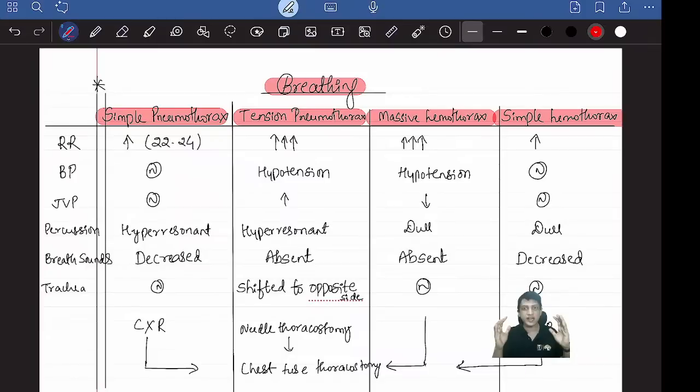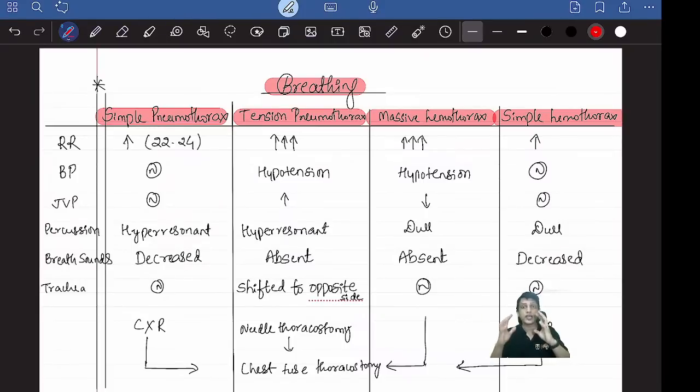Earlier the lungs were expanding this much, so the respiratory rate was 14 to 16. Now the lung is able to expand only this much because air is filled outside it. So to compensate for the volume, it has to contract more times. So the respiratory rate increases from the normal 14 to slightly higher, 22 to 24.